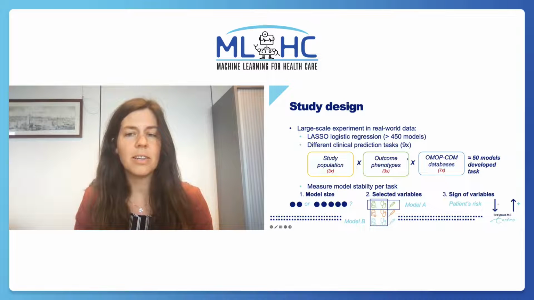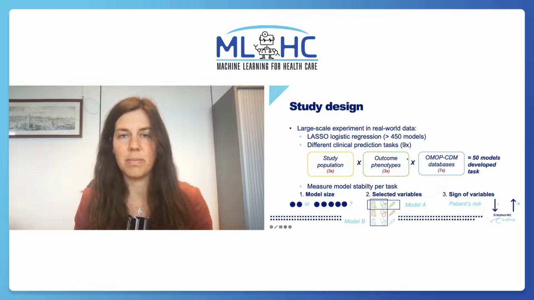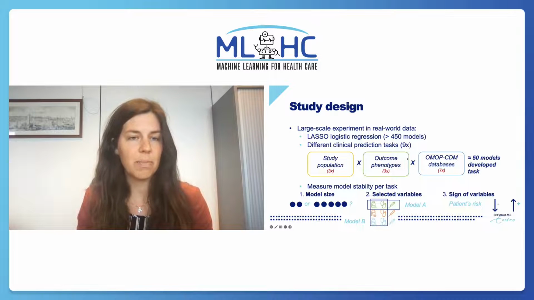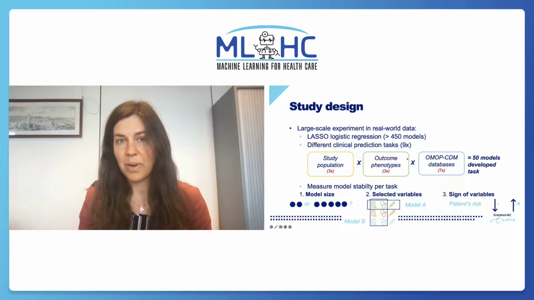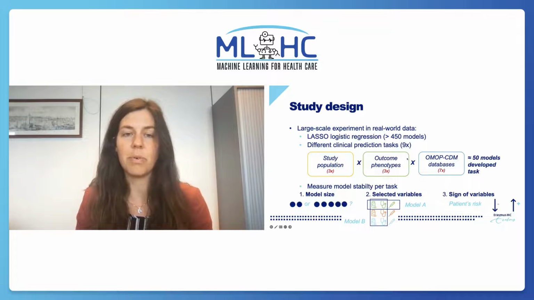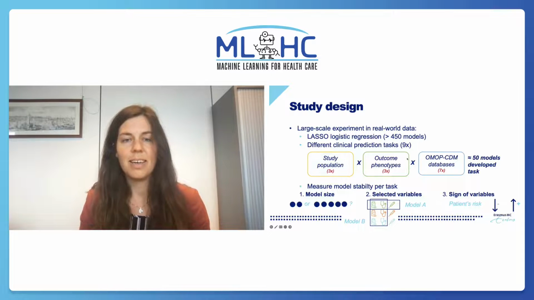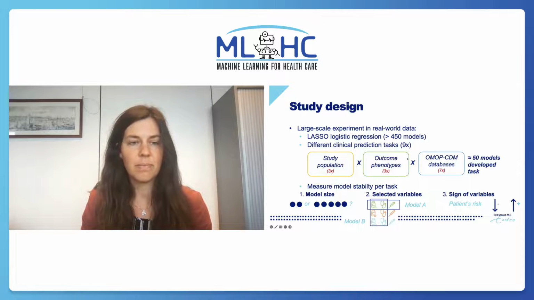We performed a large-scale experiment developing over 450 different models with lasso. We developed models for 9 COVID-19 vaccine outcomes of interest identified by the US Food and Drug Administration. And for each of these prediction tasks, we then developed models using different definitions for the study population and outcome of interest. And we developed models in different databases mapped to the OMOP Common Data Model. This resulted in approximately 50 different models per task.